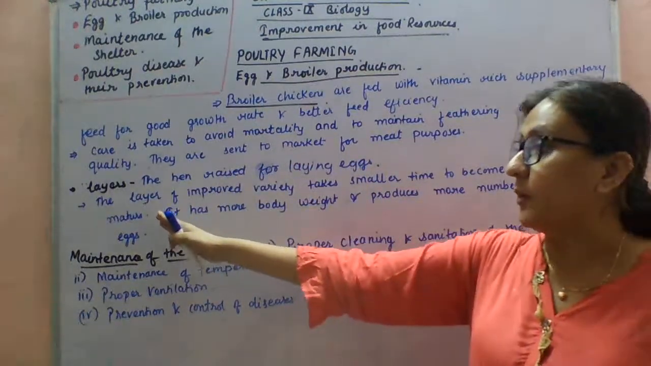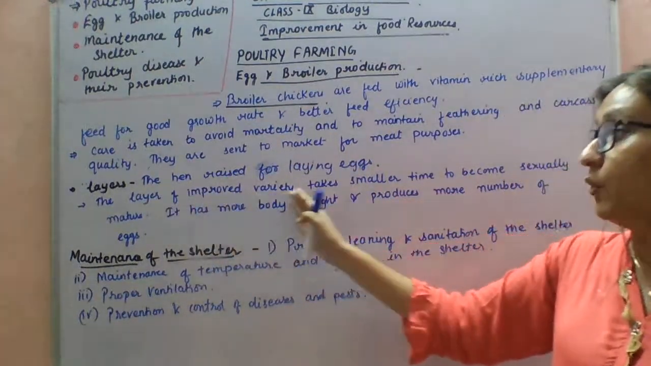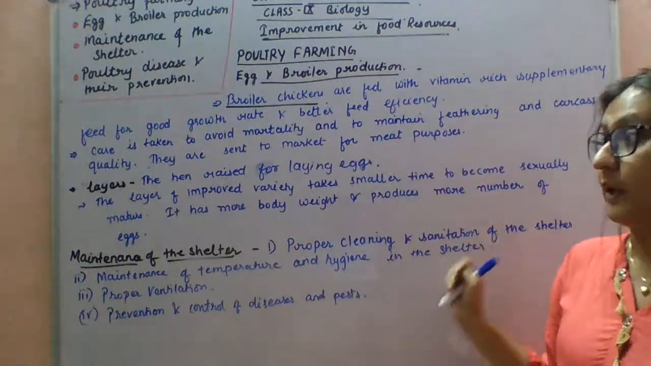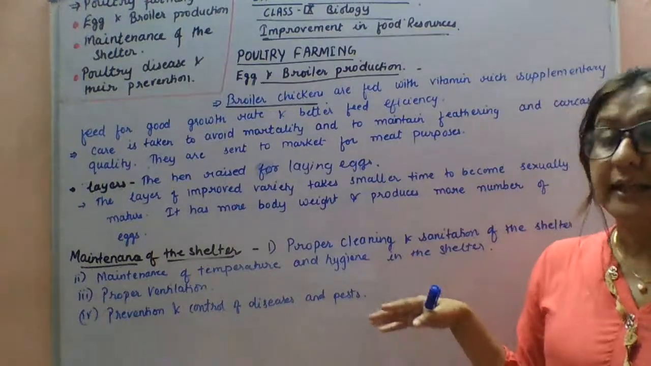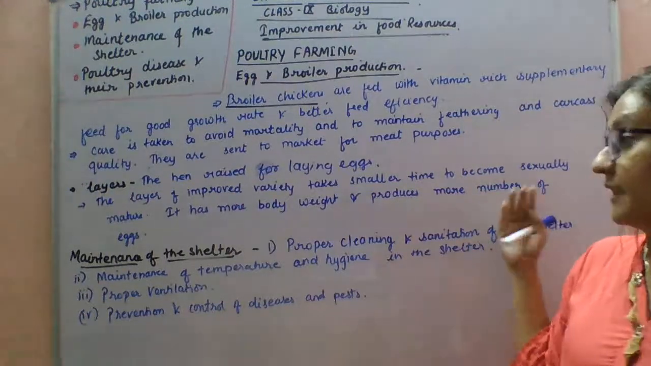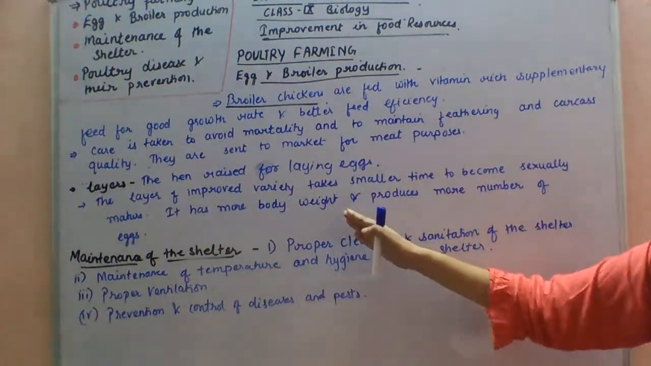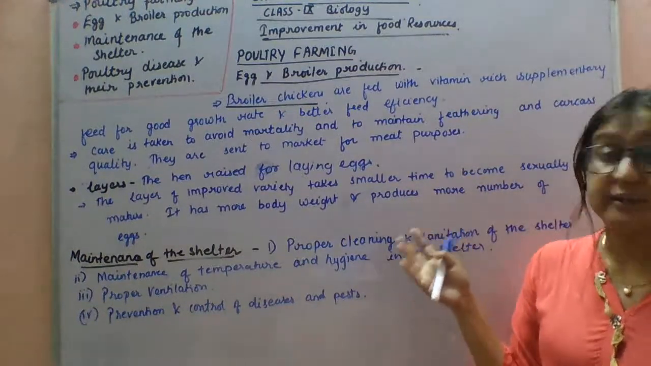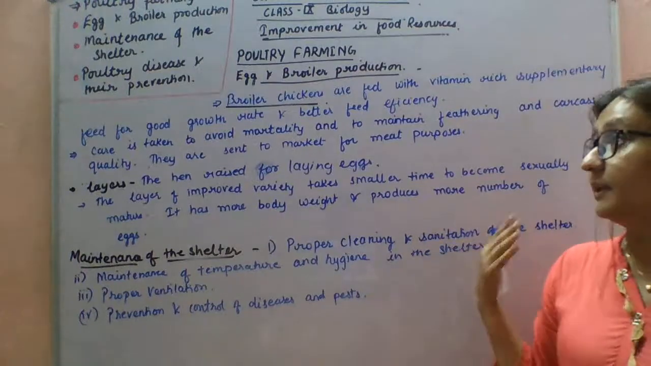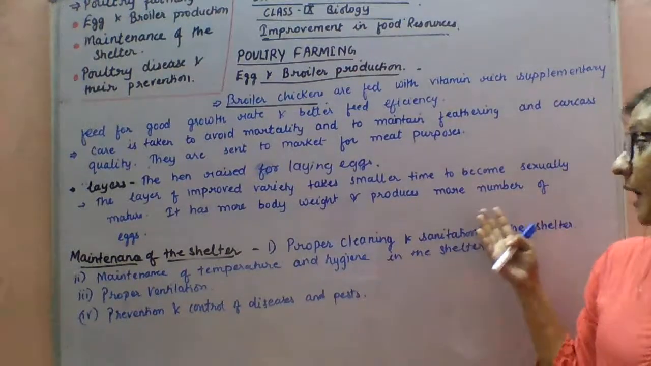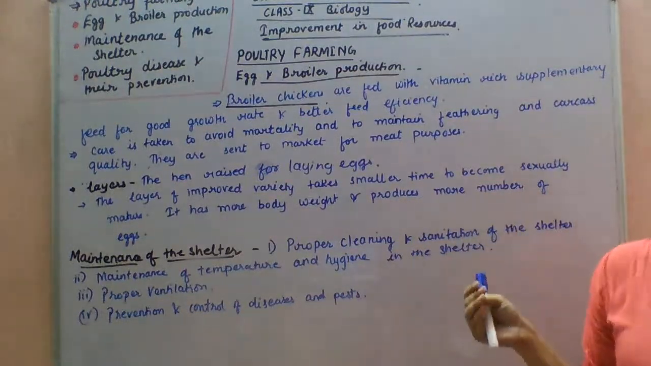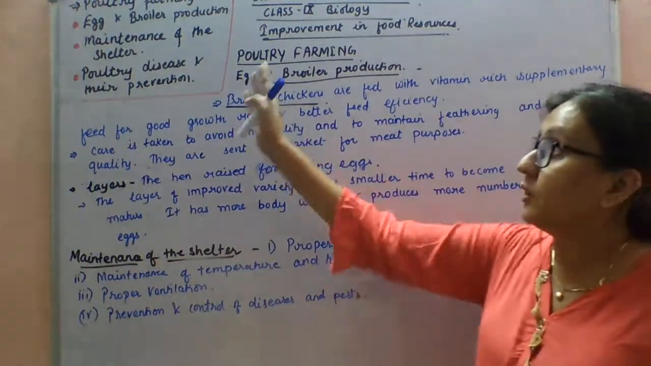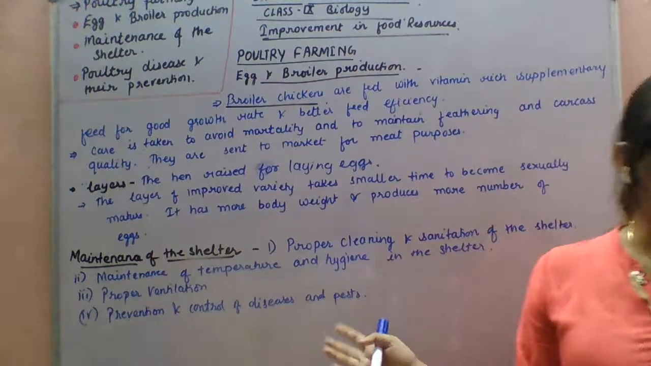And the next important point of layers is that the layer of improved variety takes smaller time to become sexually mature as compared to broiler chickens. They take less time to get sexually mature. It has more body weight and produces more number of eggs. If the body weight is good, then definitely the ability of producing eggs will be more.